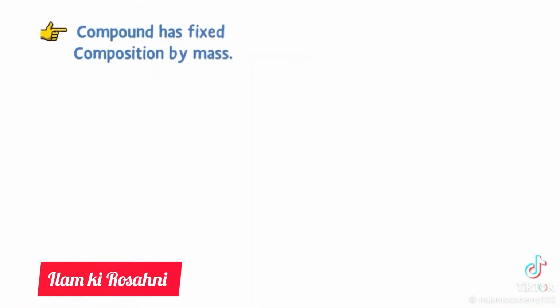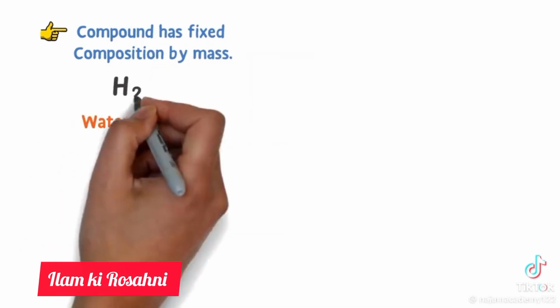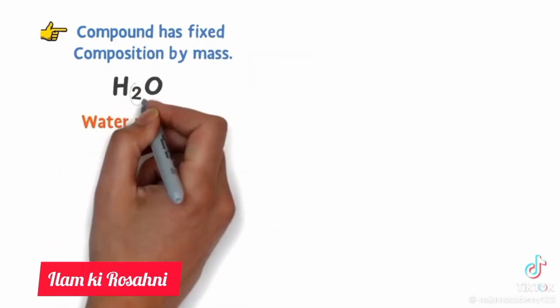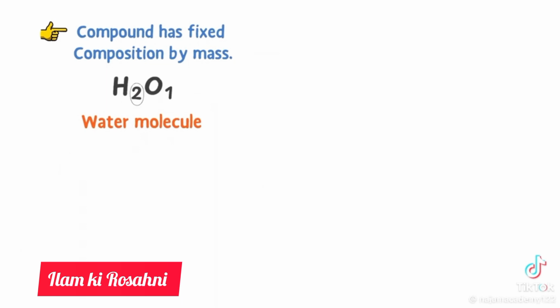Sixthly, a compound has fixed composition by mass. For example, in a single molecule of water, there are 2 hydrogen atoms and 1 oxygen atom. If you increase the mass of oxygen, for instance, you add 1 more oxygen atom, it becomes H2O2. This is not a water molecule. It is now a molecule of hydrogen peroxide.